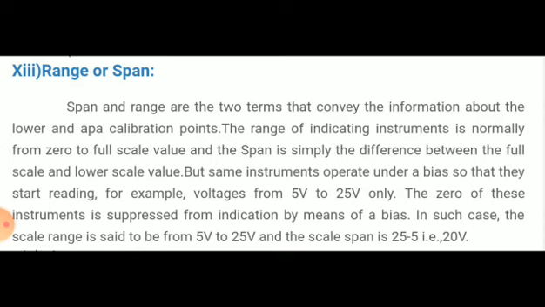Suppose the highest point of calibration is x max units, while the lowest is x min units. So the range will be between x min and x max. Many times we can say that the instrument range is x max. Also, it can be expressed like this.